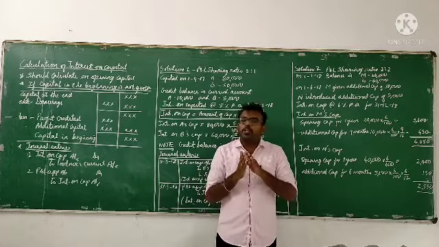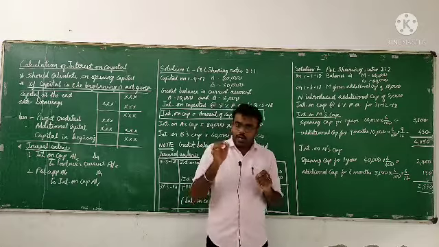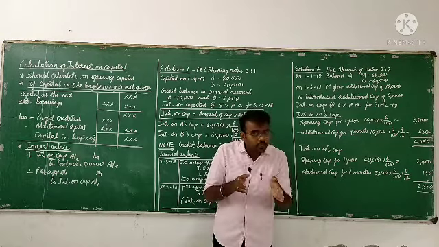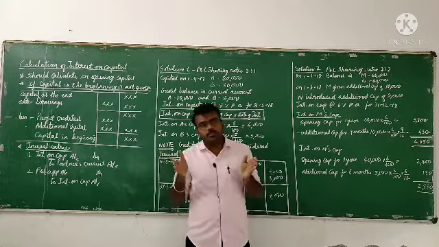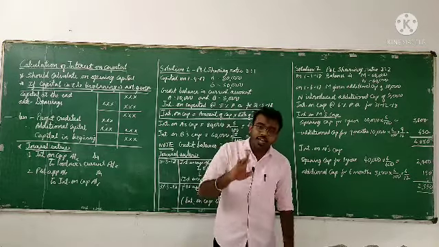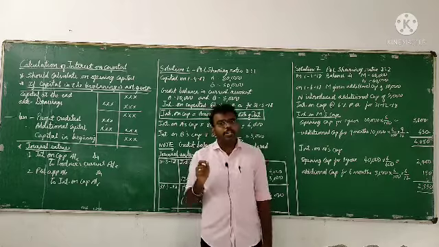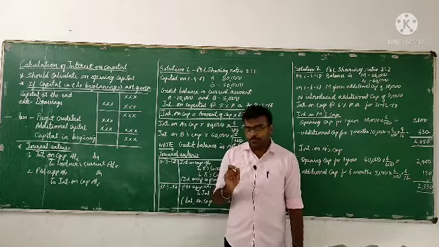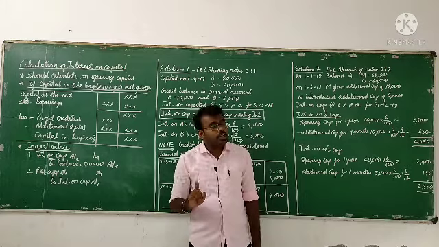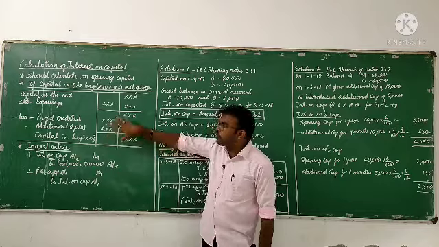Calculate the interest on the opening capital separately for 12 months, and then calculate the interest on the additional capital from the date of issue to the end of the year. So this is how we have to calculate the interest on capital if they introduce additional capital. Sometimes they will not give the opening capital, they will give the capital at the end. As I told, when they have given the capital at the end, we have to follow this pro forma.